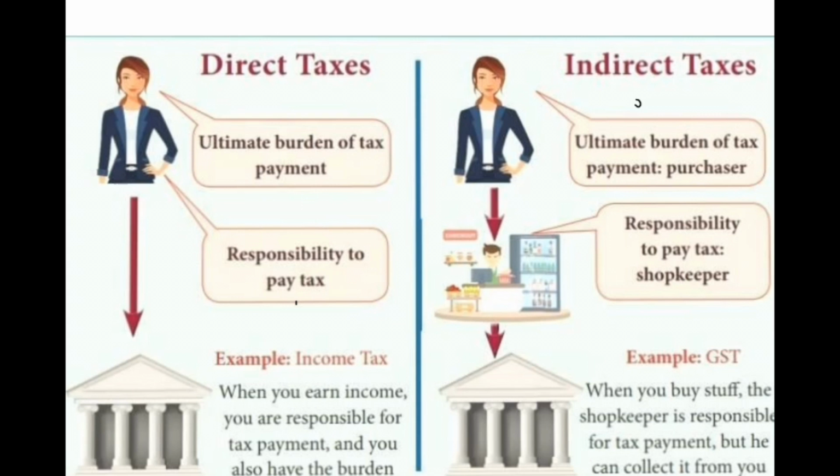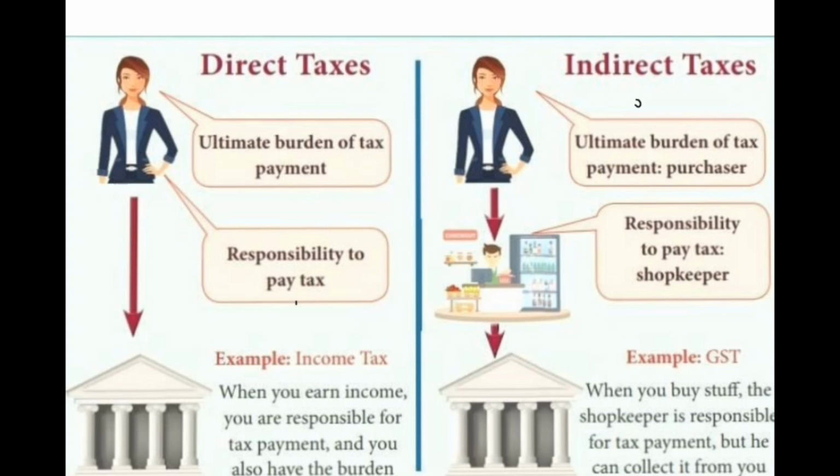But in case of indirect tax, you can see that ultimate burden of tax payment is with the purchaser, that is the person who consumes the good or who purchases the goods pays the tax indirectly through purchase of goods, but the responsibility to pay tax to the government lies with the shopkeeper. Example, in case of direct tax, first is the income tax.